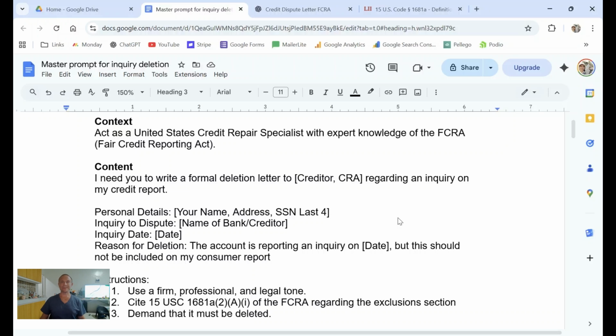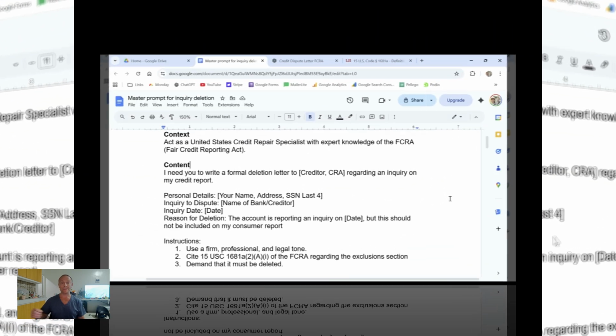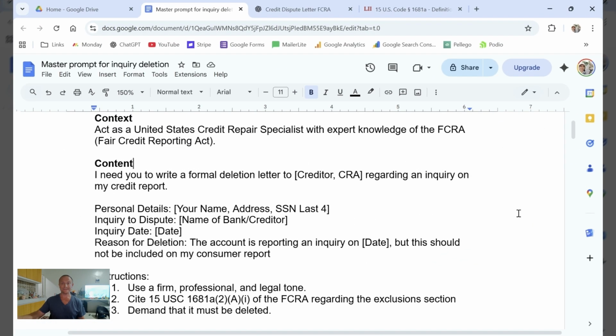Most people think you need to be a lawyer to write these letters. You don't. You just need to know how to talk to ChatGPT. I'm going to give you a master prompt that tells the AI exactly who to be and what to write. So let's go over this master prompt so you have a basic understanding of how we're going to work with ChatGPT. Remember, with artificial intelligence in general, we have to establish context and content.